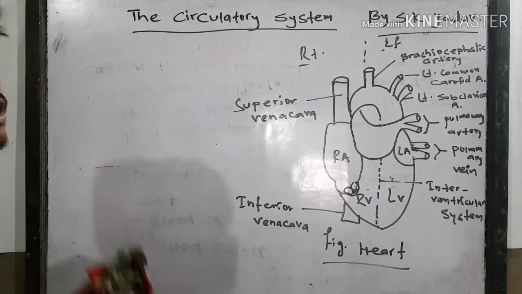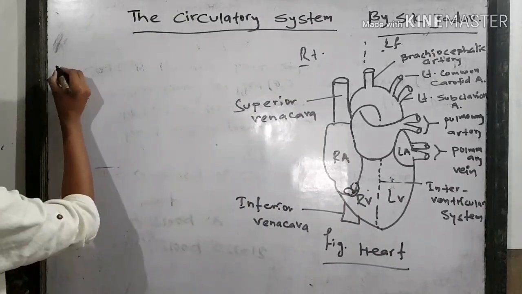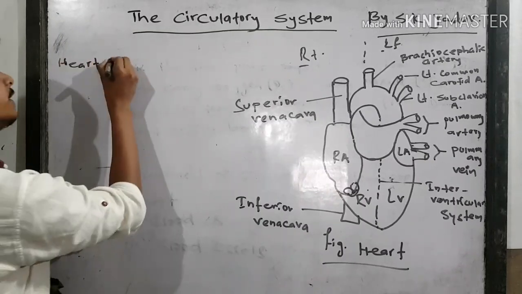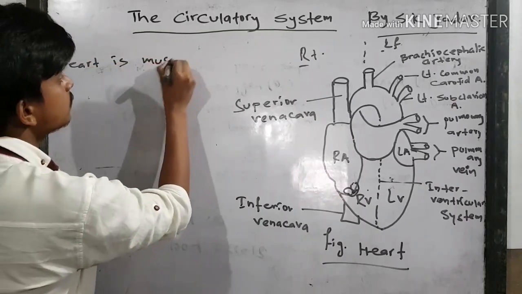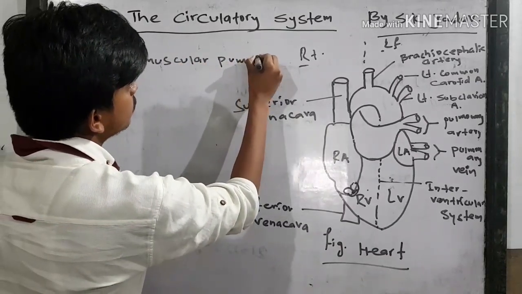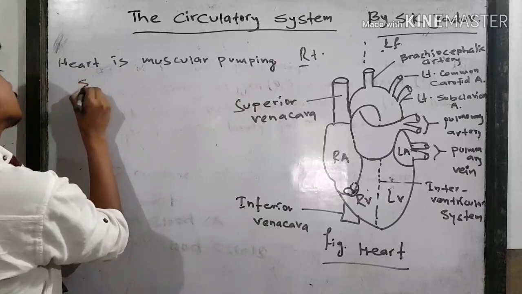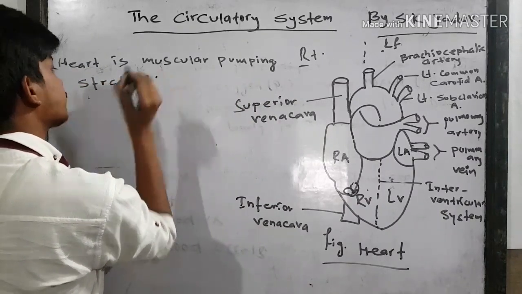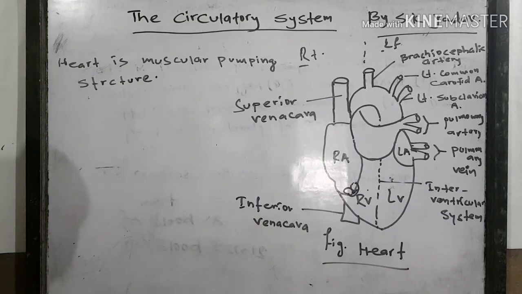So first of all, what do you mean by heart? Heart is a muscular pumping structure. Where is the heart located?